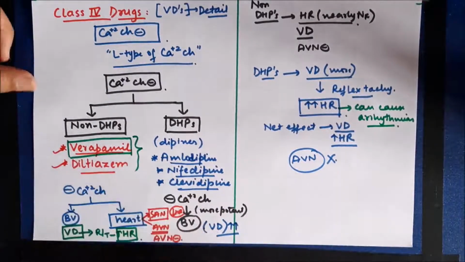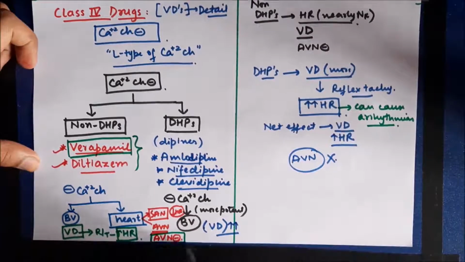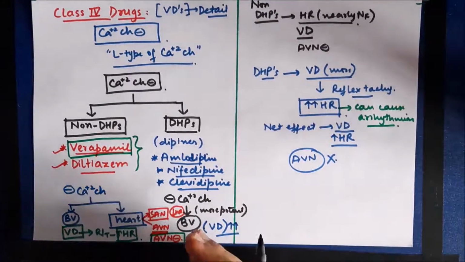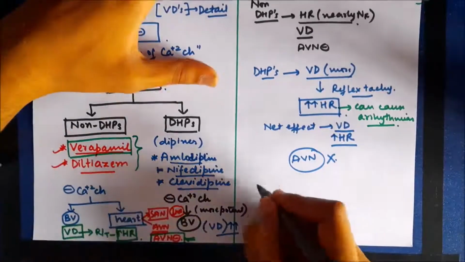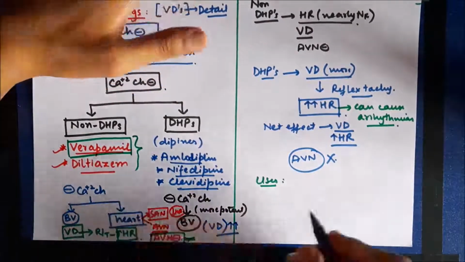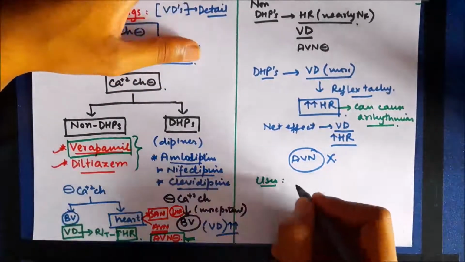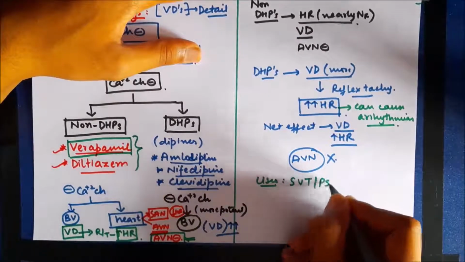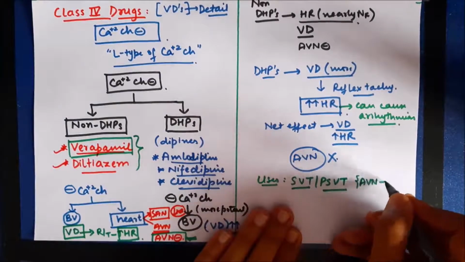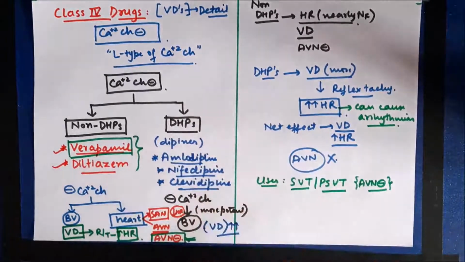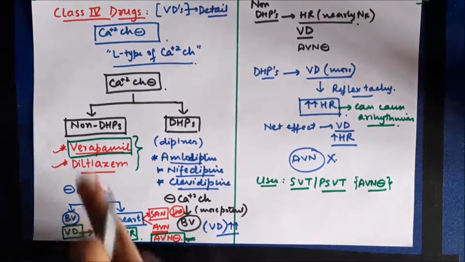Drugs such as verapamil and diltiazem are effective in arrhythmias because of their depressant action on the AV node. So they can be used in those arrhythmias in which the problem is in the atria, and by causing AV nodal block, they can prevent the transmission of the arrhythmia to the ventricles. Such arrhythmias are supraventricular tachycardia and paroxysmal supraventricular tachycardia, and the antiarrhythmic effect is due to AV nodal block.